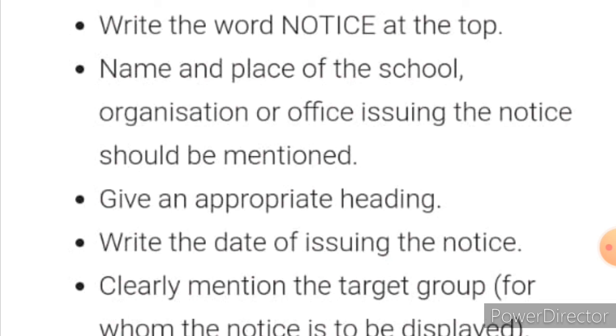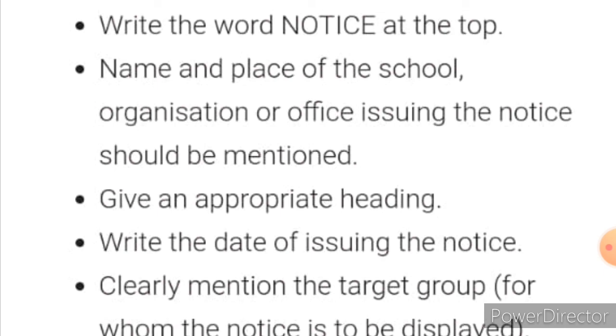After that, keep in mind that the main important thing is to mention the name and place of the school. Either the notice is regarding a school or it may be about some organization or some office. So you have to mention the name of that school or institution and also the place. These two things are very important while writing your notice.